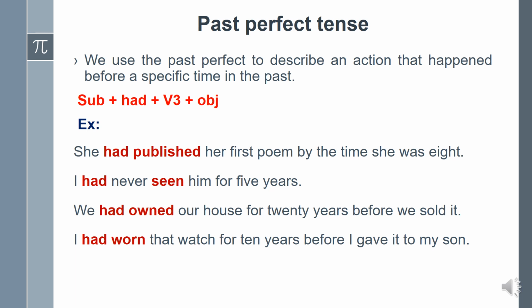And the time expressions we used in these sentences are by the time she was 8, for 5 years, for 20 years, for 10 years. Means before this specific time, the action happened in the past. That's why we can say it in past perfect tense.